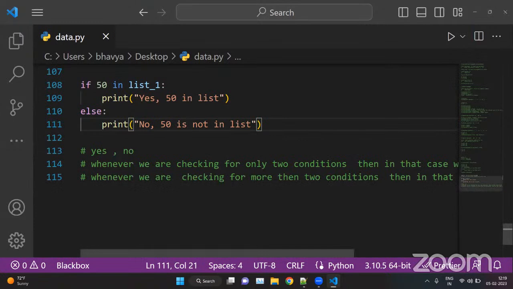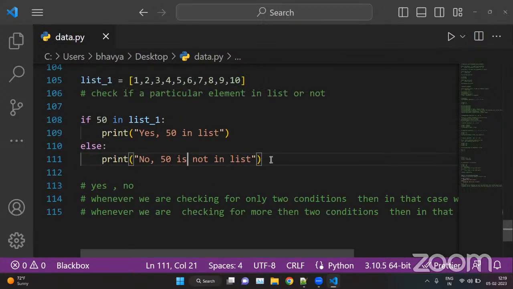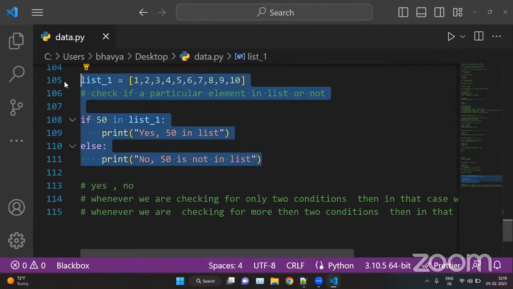So whenever we are checking for two conditions like yes, no, true, false, it is or it is not, we use if else conditions. And whenever we are checking for multiple conditions, more than two conditions, in that case we use if elif else. Okay, so let's take an example.